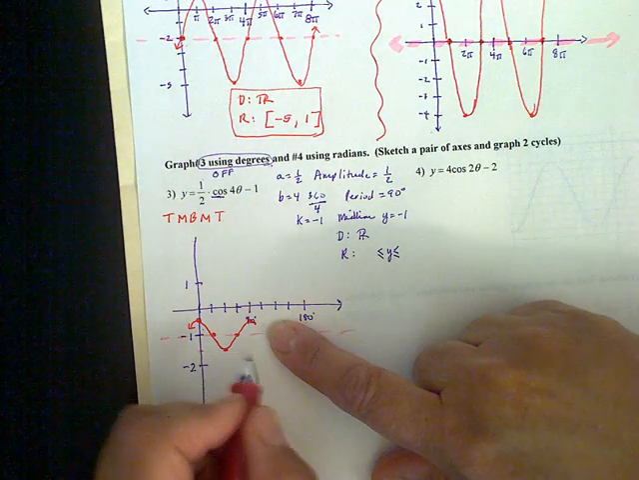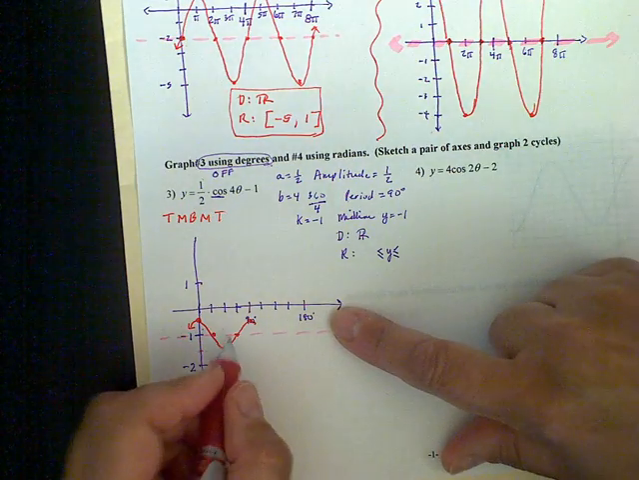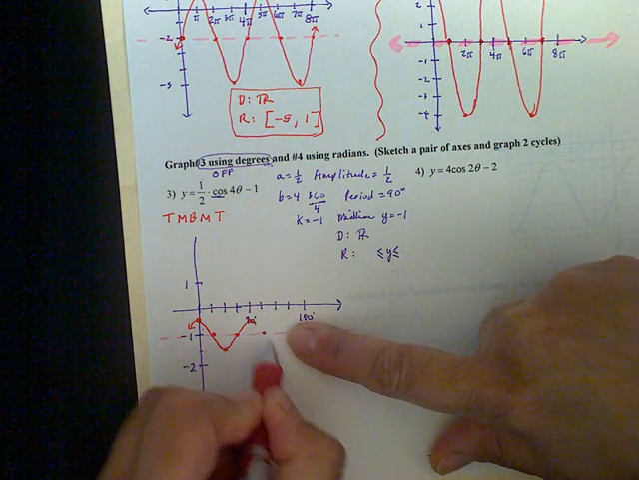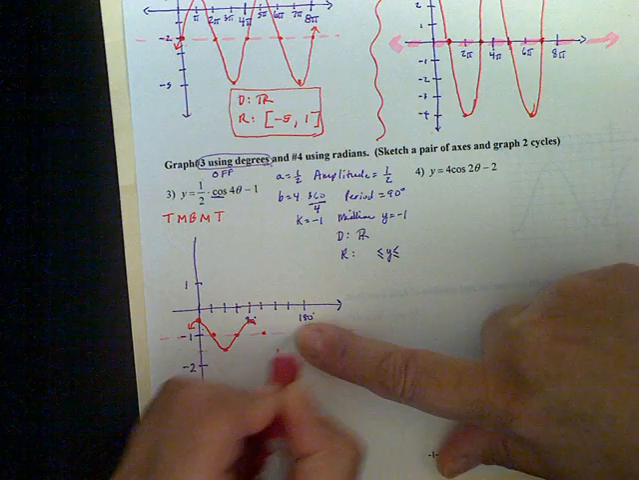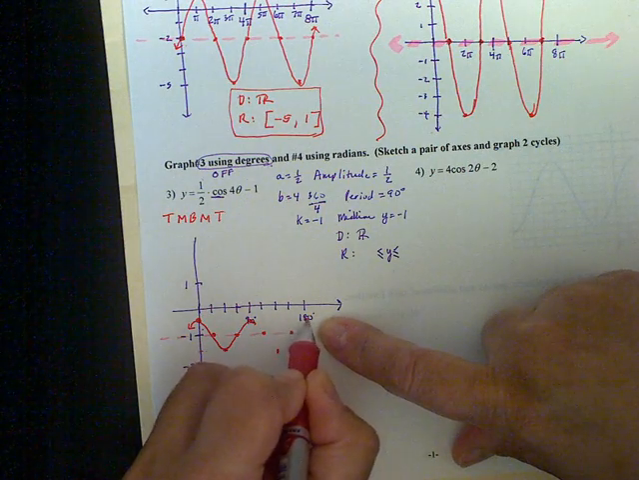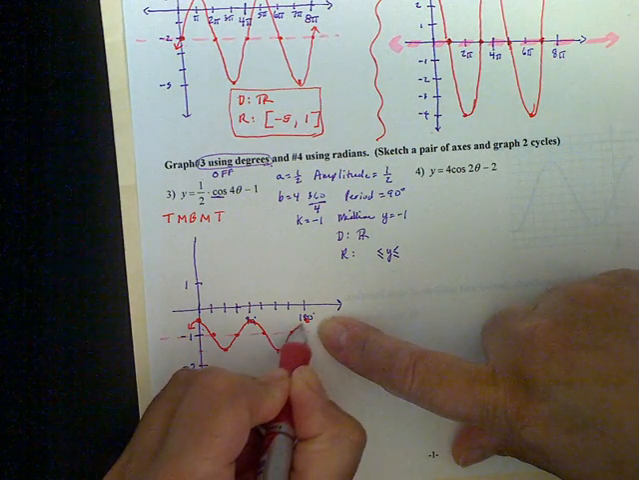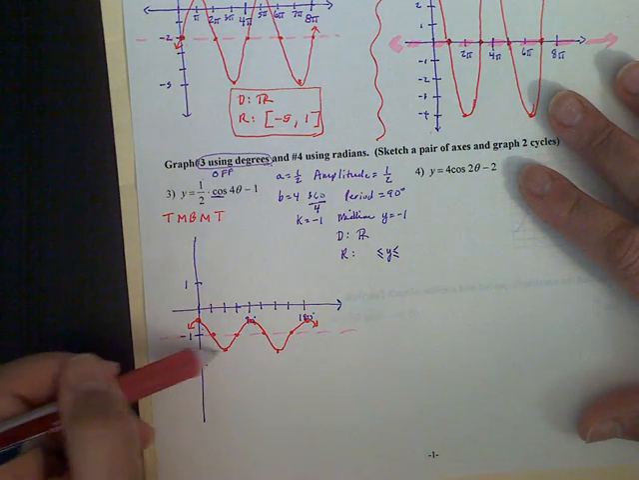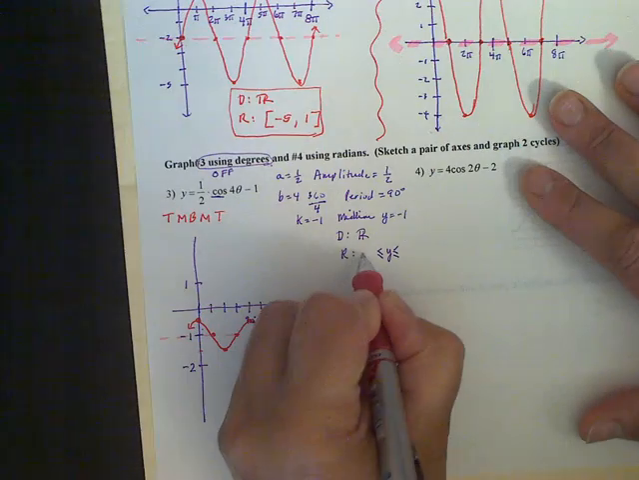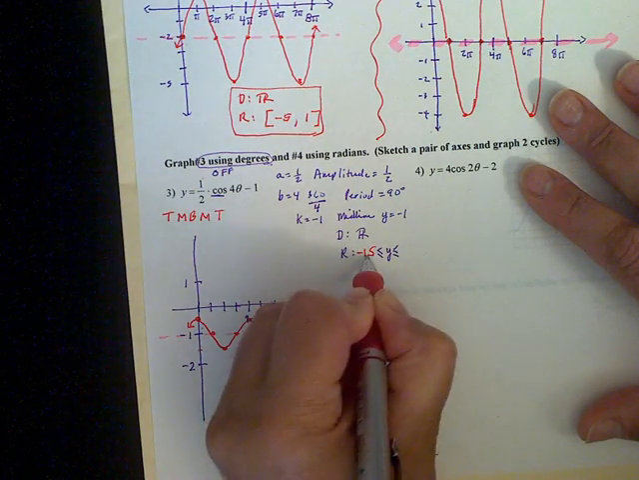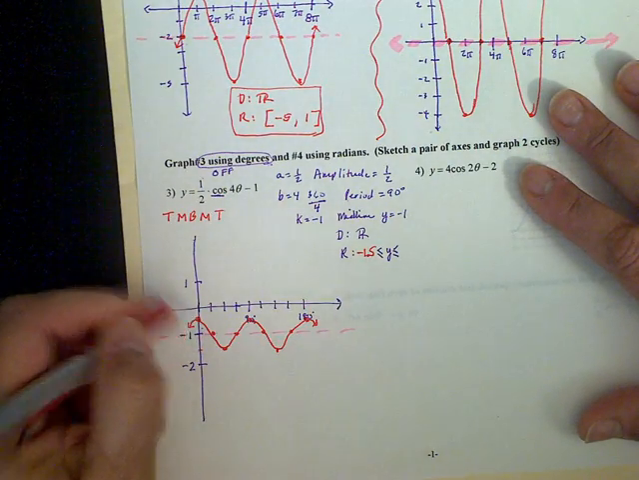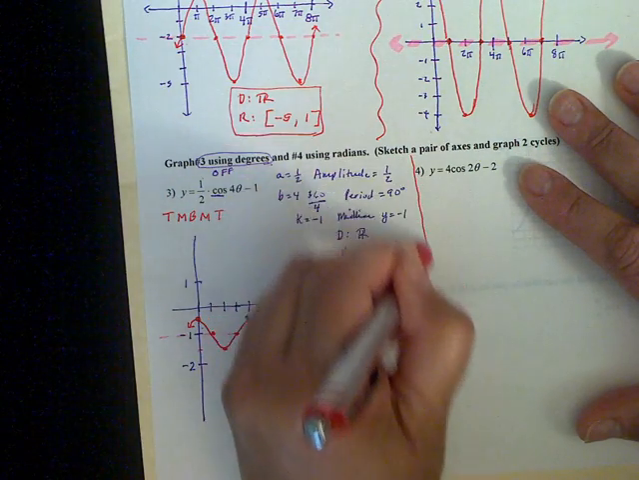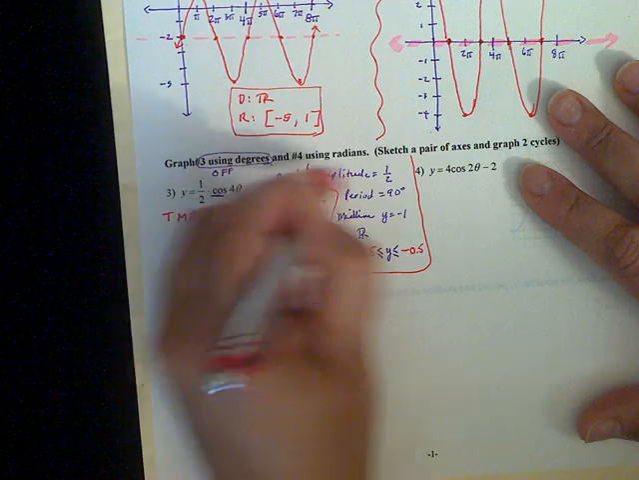But we want 2 of them. That's one period. We want 2 of them, so we're going to continue. And now we're going to go to the middle, and to the bottom, and to the middle, and to the top. And so it's going to look like this. Okay, so you've got your 2 cycles in there, and now we can see our lowest point is at -1.5, and our highest point is at -0.5. And so there is all of our information that we were supposed to get for that problem.